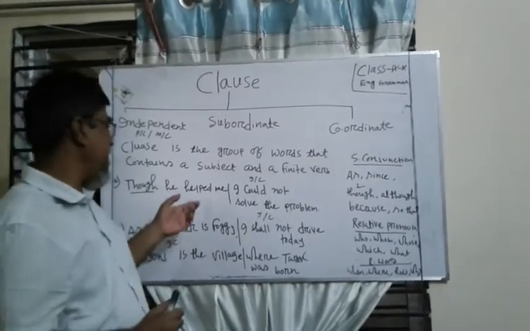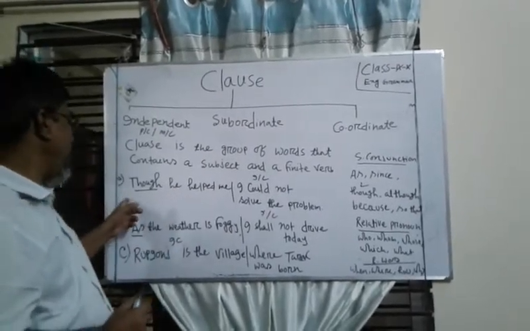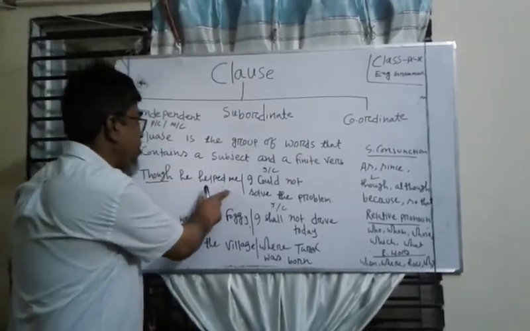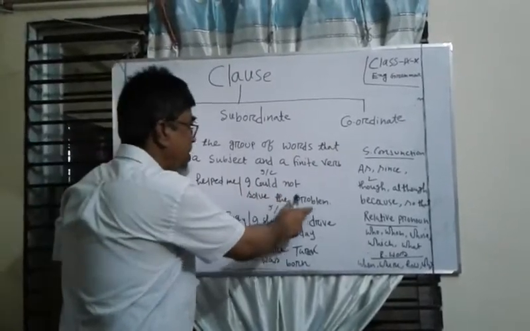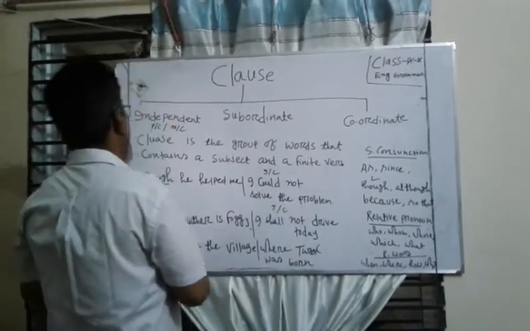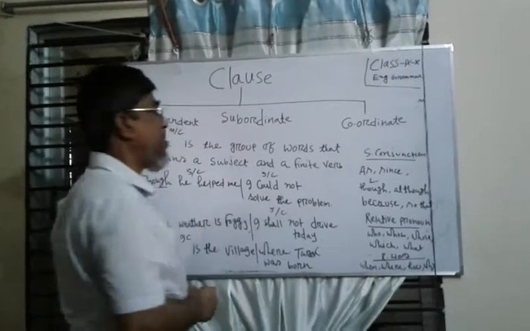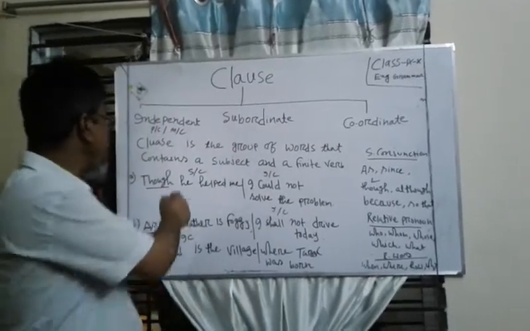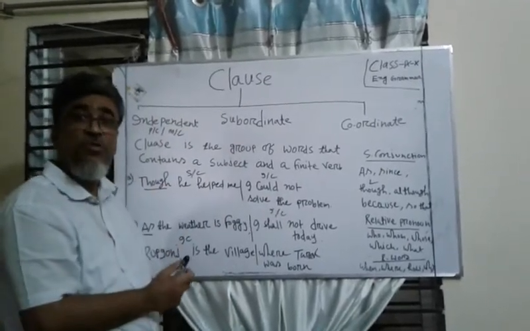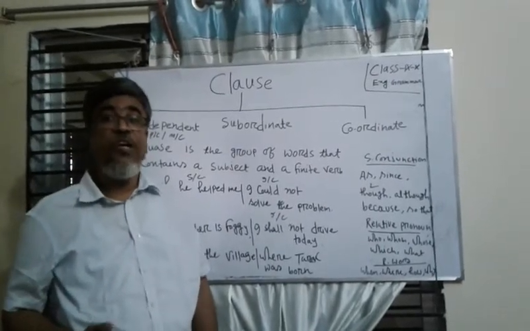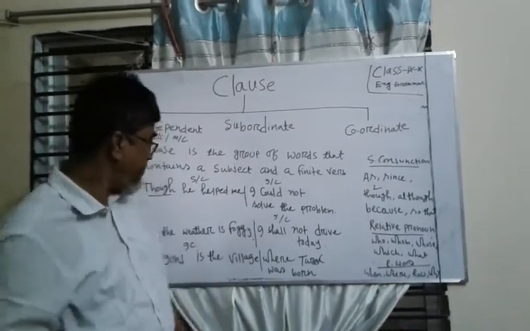Now, try to understand in sentence number 1, though he helped me is a subordinate clause. I could not solve the problem is an independent clause. That is, this is a subordinate clause. I could not solve the problem is an independent clause. So, this is the example of a complex sentence because a complex sentence has a principal clause and a subordinate clause.